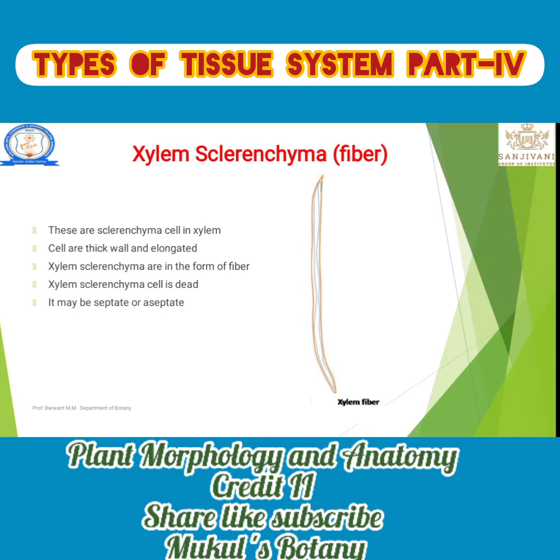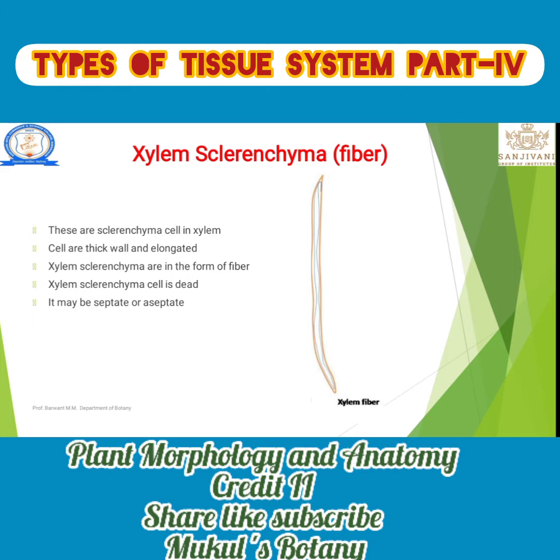Then next, xylem sclerenchyma. Previously we have seen that sclerenchyma is divided into two types, fibers and sclereids. A fiber is nothing but an elongated structure, a narrow tube-like structure having tapering ends; that is known as a fiber.